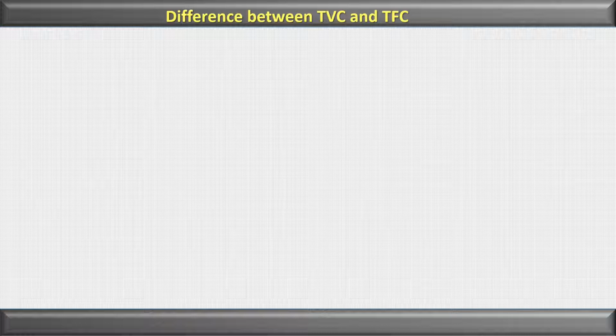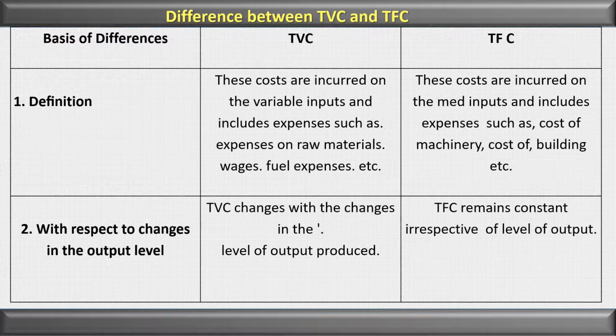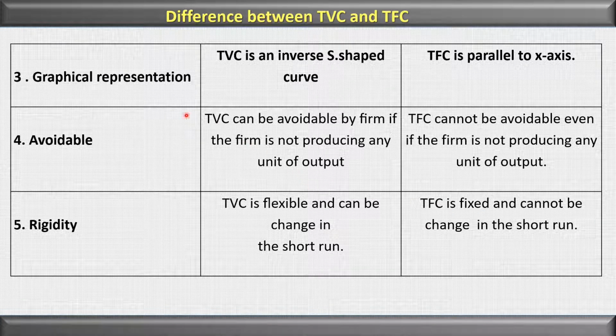Let us see the difference between total variable cost and total fixed cost. Definition: total variable costs are incurred on the variable inputs and include expenses such as raw material, wages, etc. Total fixed costs are incurred on fixed inputs and include expenses such as cost of machinery, cost of building, etc. The second point of difference is changes in the output level. Total variable cost changes with the change in the output level, whereas total fixed cost remains constant irrespective of level of output. Graphical presentation: TVC has inverse S shape, total fixed cost is parallel to x-axis.